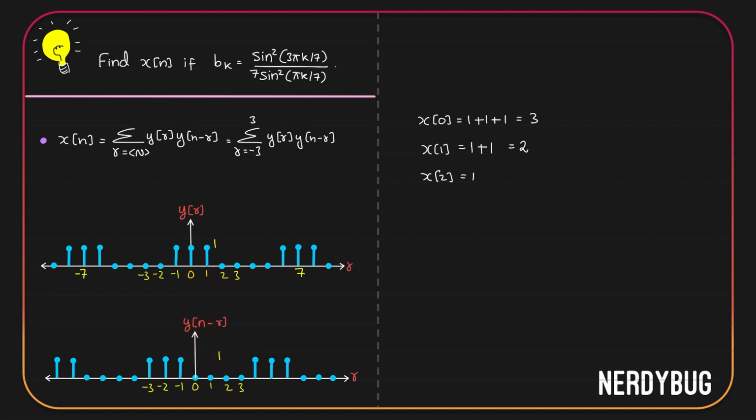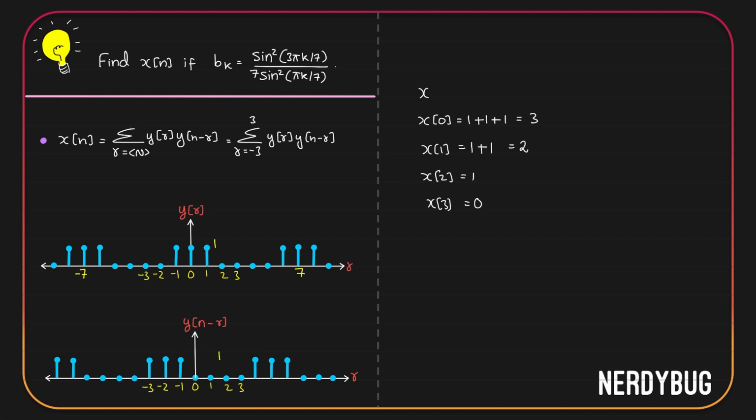So x of 2 is simply equal to 1. To get x of 3, we can shift it again towards the left side. But then we'll have 1 at these 3 points and 0 at minus 1. Which means there will not be any overlap between y of r and y of n minus r. So x of 3 is going to be 0.